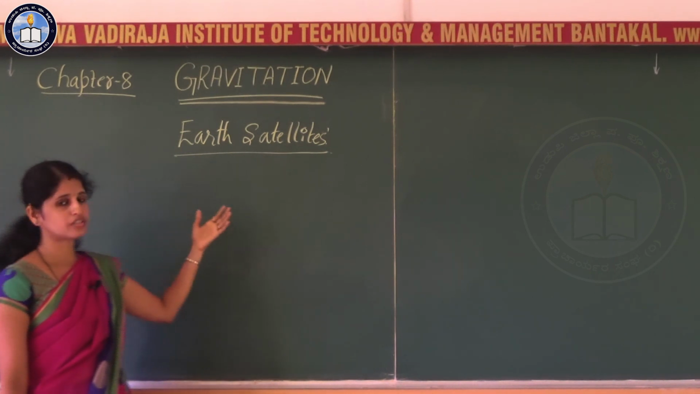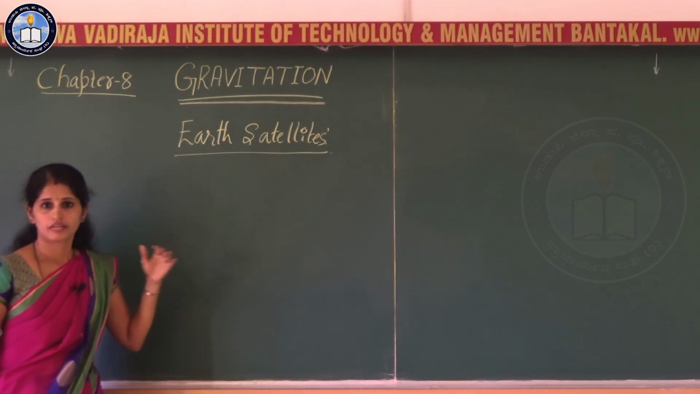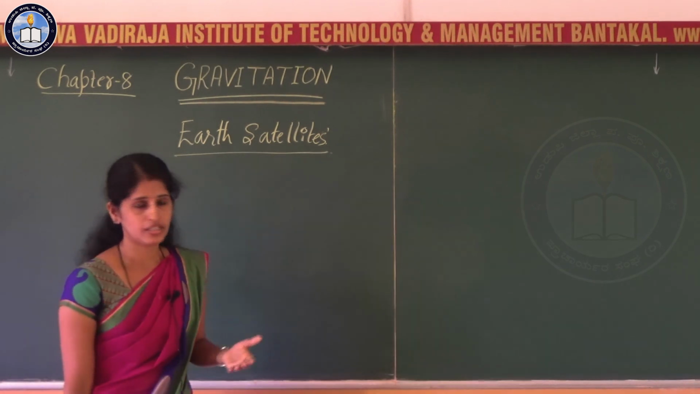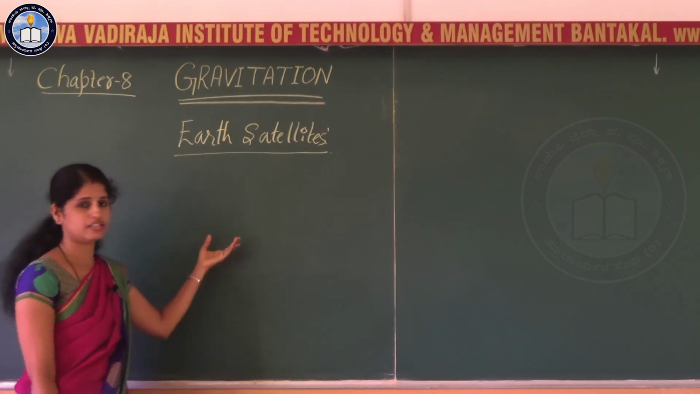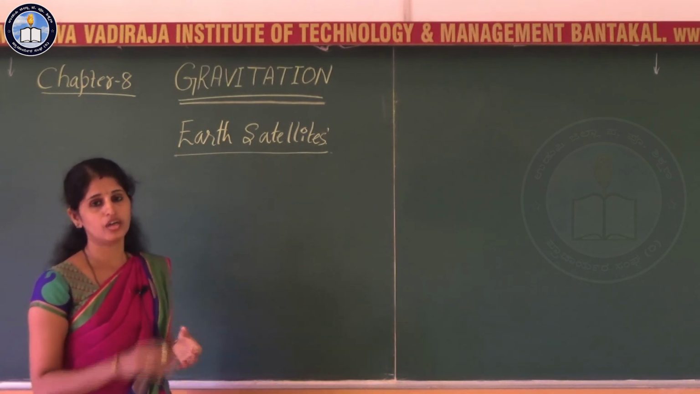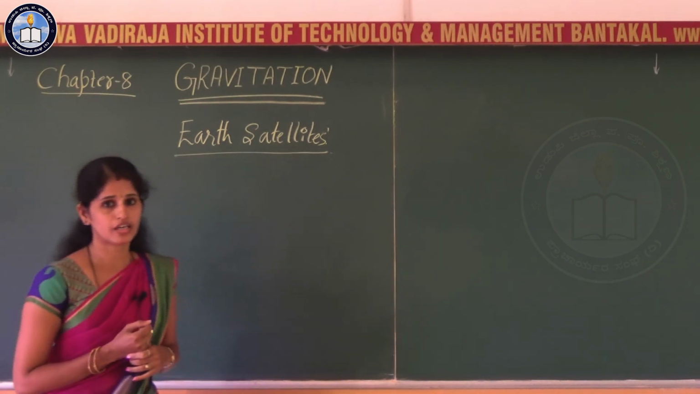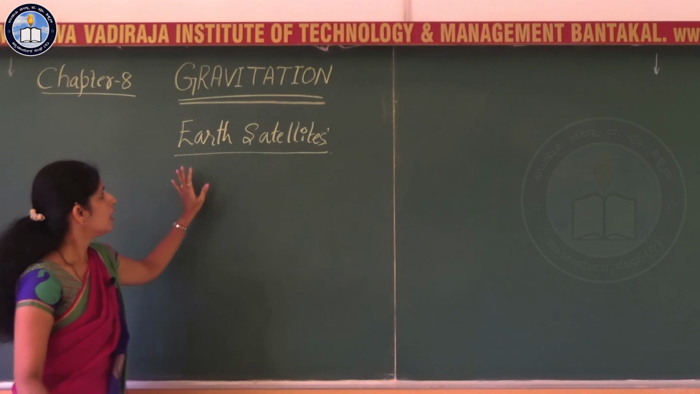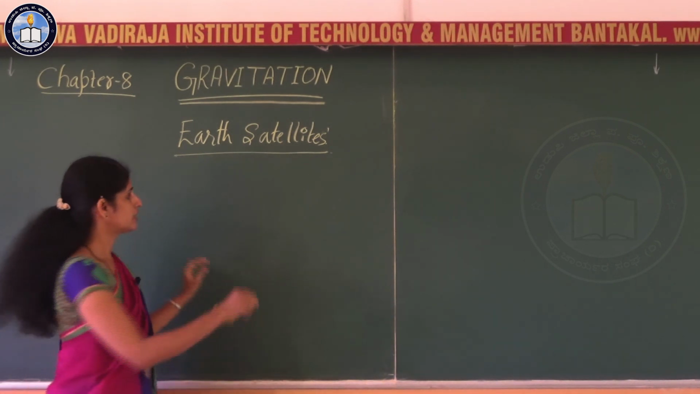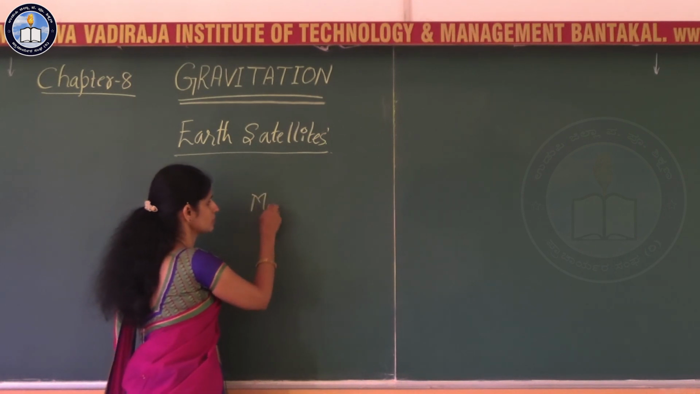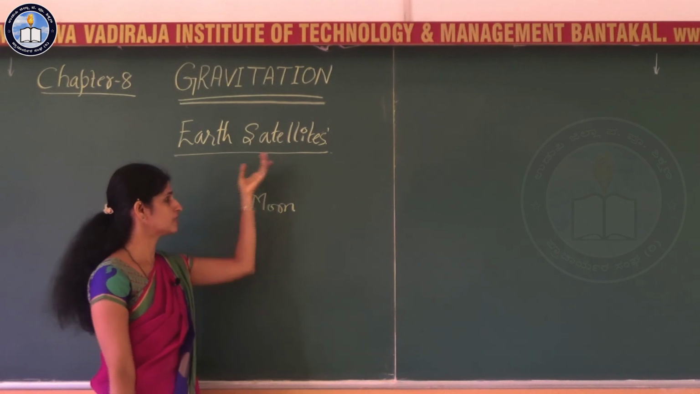When we talk about Earth satellites, there are two types, that is natural satellites and artificial satellites. So the natural satellites ಅಂತ ಹೇಳಿದರೆ ಸ್ವಾಭಾವಿಕ ಉಪಗ್ರಹಗಳು, ಅದೇ ರೀತಿ artificial satellite ಅಂತ ಹೇಳಿದರೆ ಕೃತಕ ಉಪಗ್ರಹಗಳು. Earth has only one natural satellite, that is moon. Moon revolves around the earth.